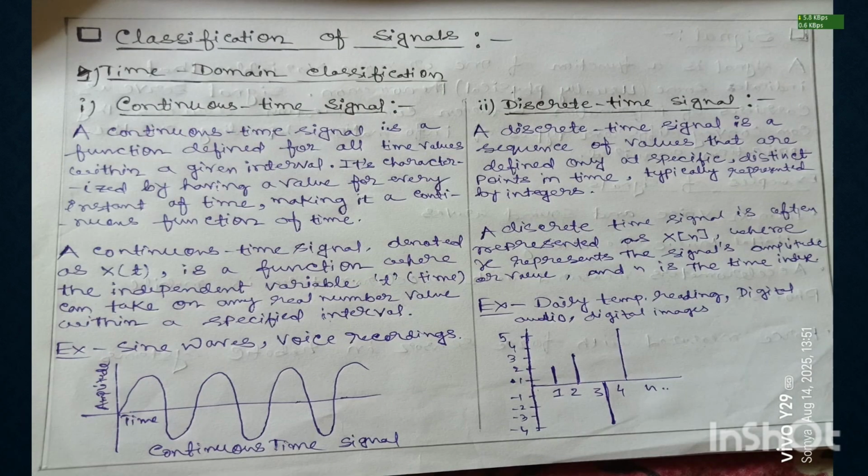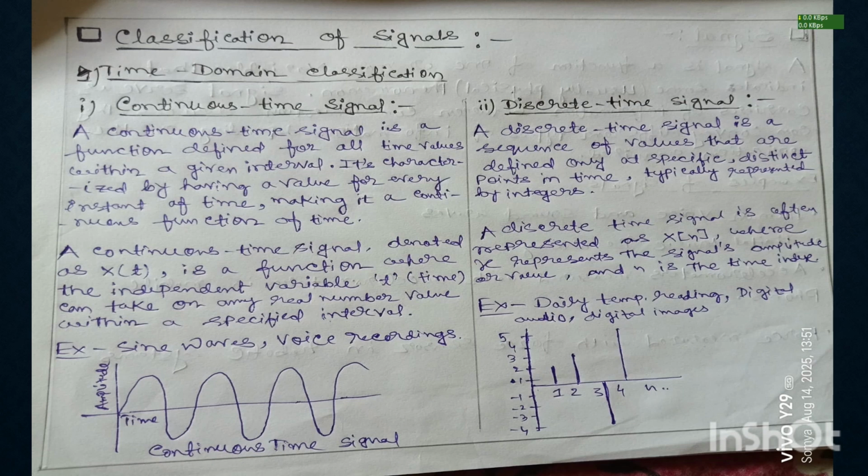Now we classify the types of signals. On the basis of time domain classification, we can classify signals into two parts. One is continuous time signal and another is discrete time signal. Now let's discuss continuous time signal. So what is a continuous time signal?